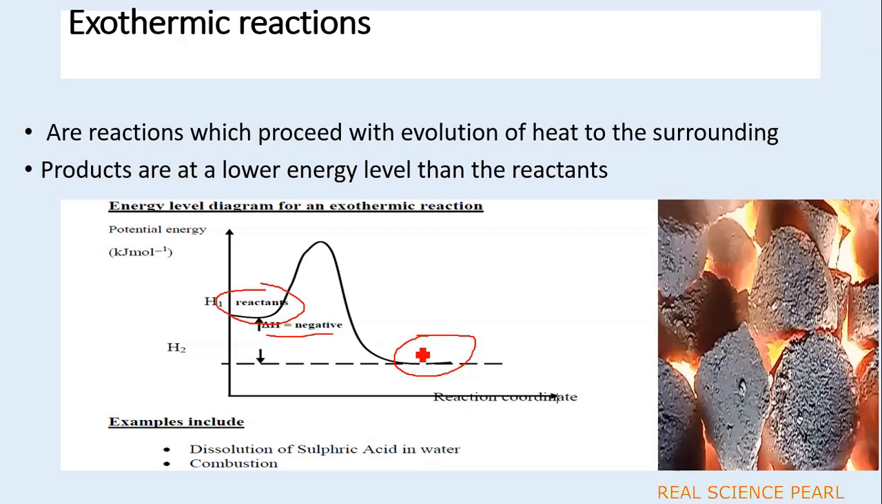For example, if you have ever cooked, you realize that the charcoal or carbon you use, or the gas, or anything you heat, you burn something to produce heat, which will be absorbed by a saucepan or any cooking vessel. You realize that heat is produced. Examples include dissolution of sulfuric acid in water. Then we shall have combustion. In case you burn a paper, you realize that the temperature around will increase.